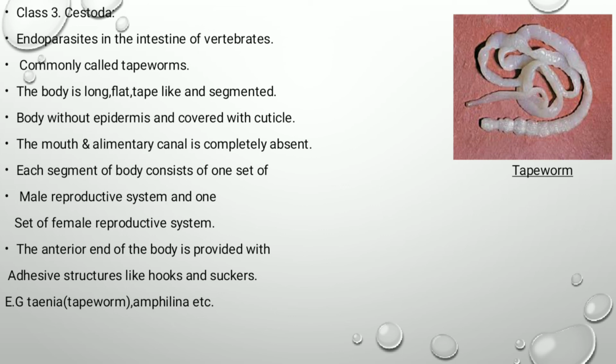These are endoparasites which live in the intestine of vertebrates. These are commonly called as tapeworms. The body is long, flat, tape-like or ribbon-like and segmented. The body is without epidermis and covered by a cuticle. The mouth and alimentary canal are completely absent. Each segment of body consists of one set of male reproductive system and one set of female reproductive system.